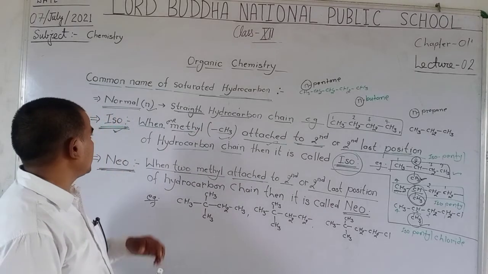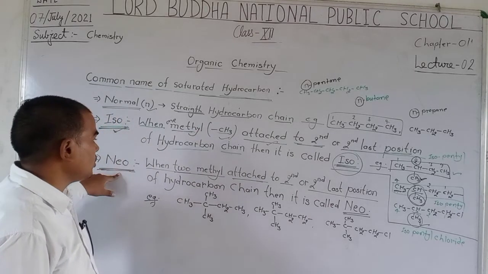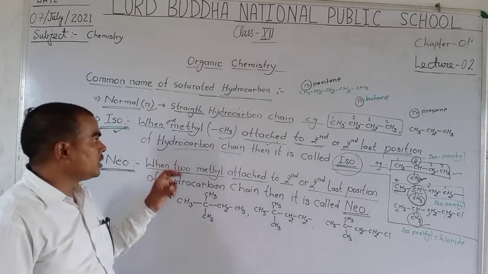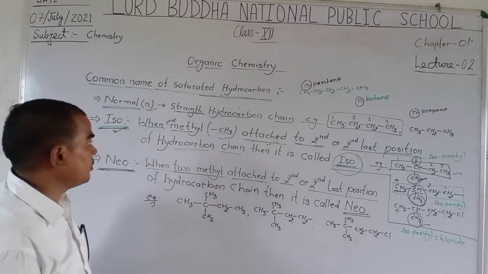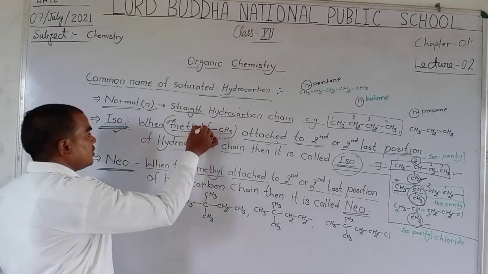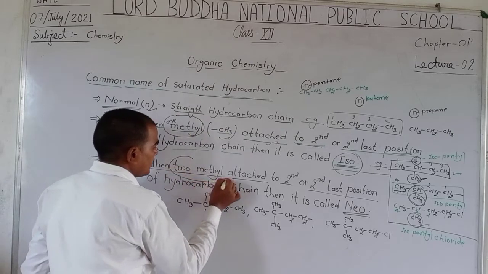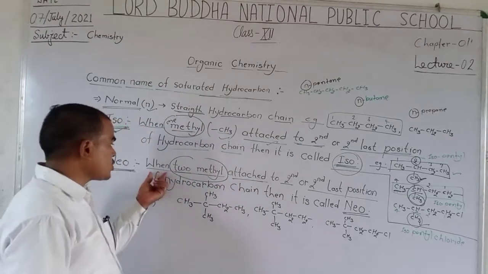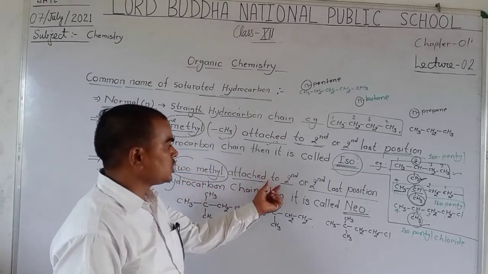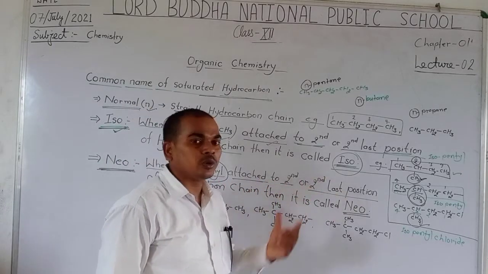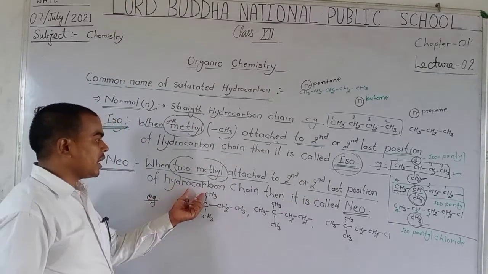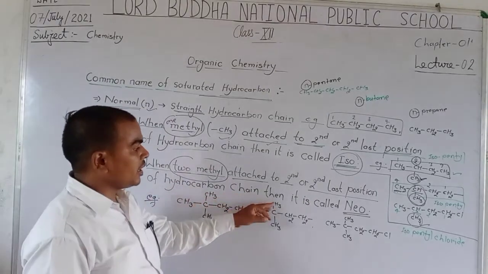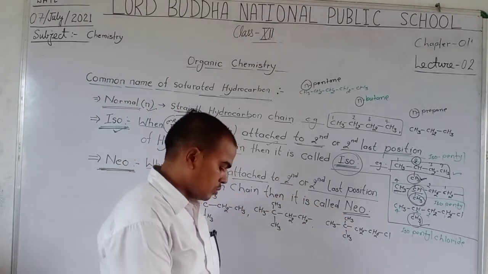The concepts of iso and neo differ only in one methyl versus two methyls. Otherwise they are similar. When two methyls are attached at the second-last position of a hydrocarbon chain, then it is called neo.